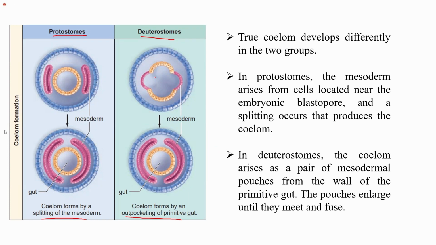While in deuterostomes, you can see that there is no splitting, but it is formed by the outpocketing.